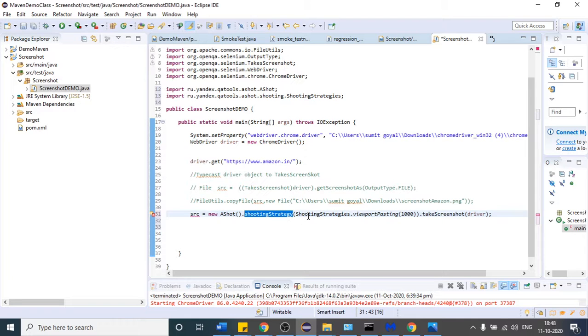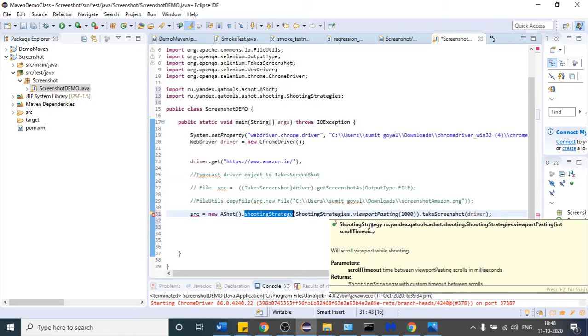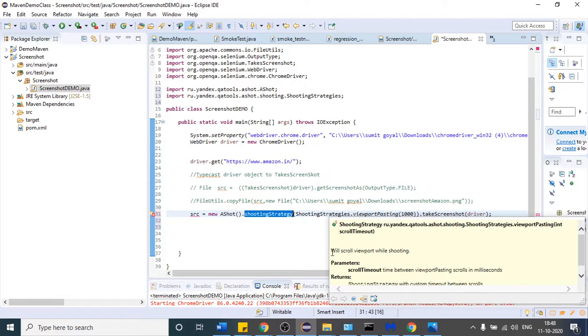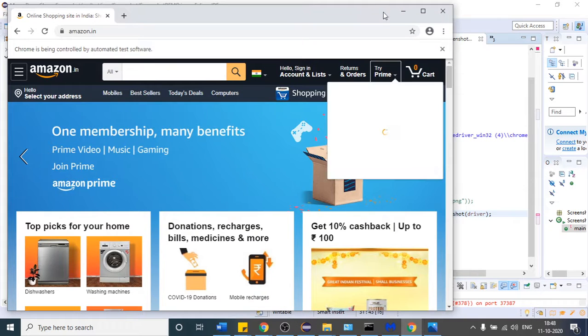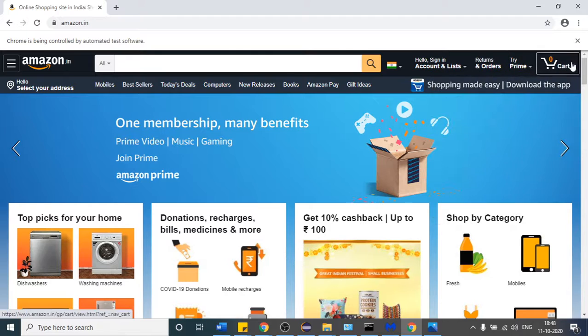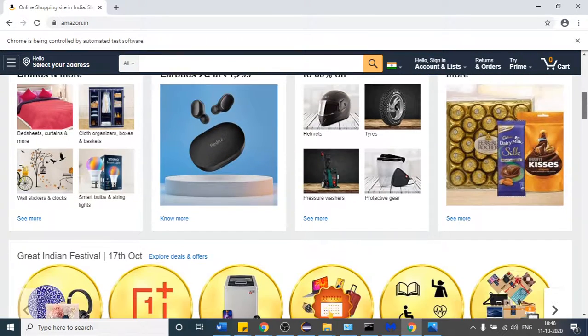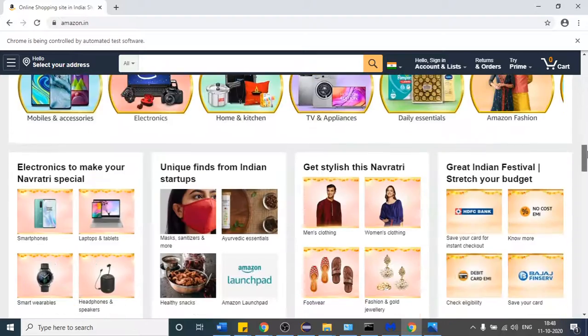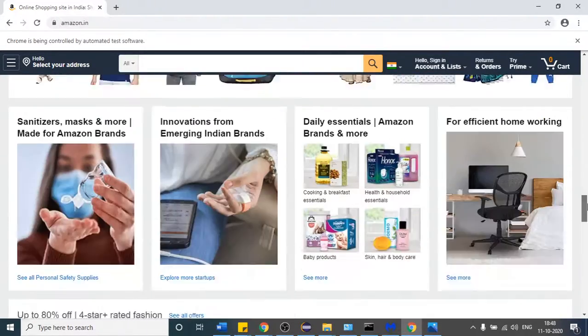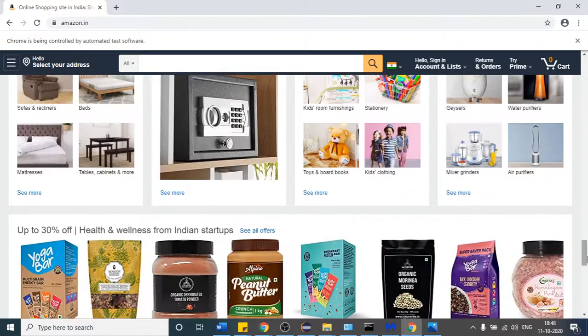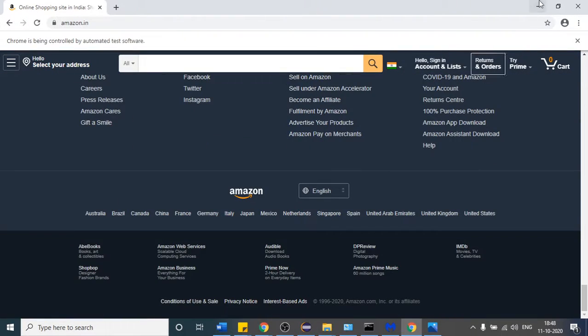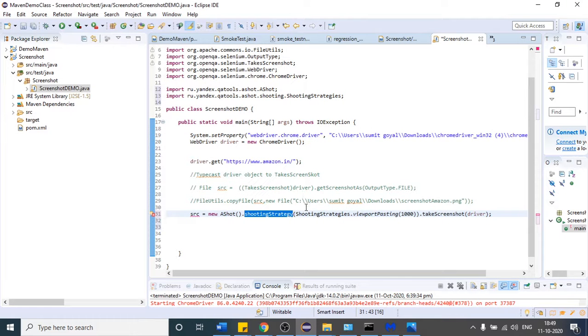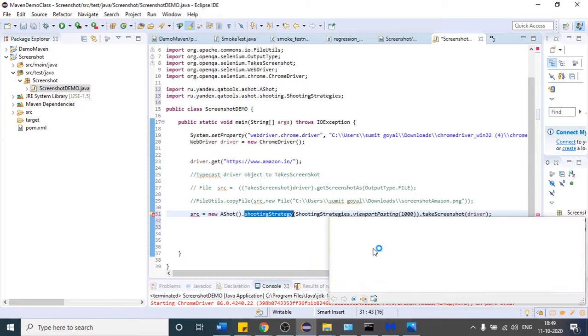So inside that method, I have to first define that class again, shooting strategies, and inside that there is a method which is called this. So what is the strategy we are defining in this method? This method is saying I will scroll down while I am taking the screenshot. Once you open the website for me, I will scroll down like this. Automatic, okay. Here I am doing it with the mouse. Automatically it will scroll down, and while scrolling down, I will take the screenshot in parallel. And when I reach here, I will stop. So this is what this method is saying. This method will scroll down while shooting.